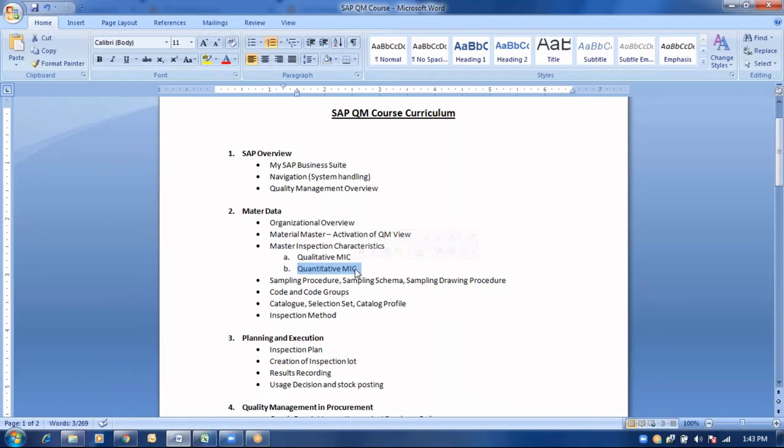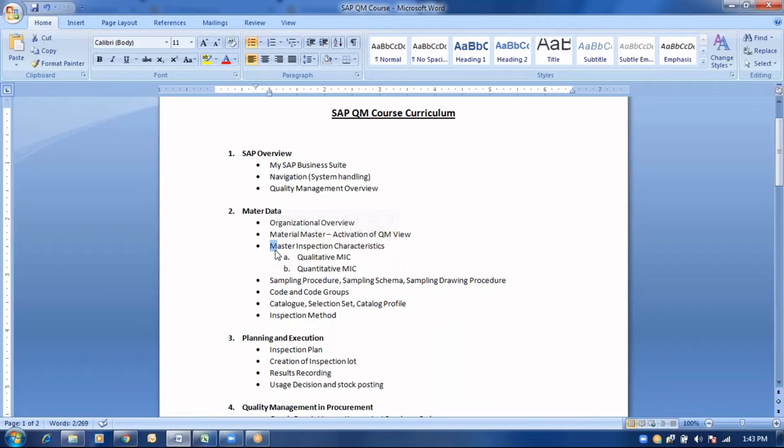So all these things we will be covering, and we are going to see how we define master inspection characteristics in SAP, and what control indicators are required to be enabled in SAP systems in order to drive the QM module from the MIC's perspective. We will be looking in the SAP system.